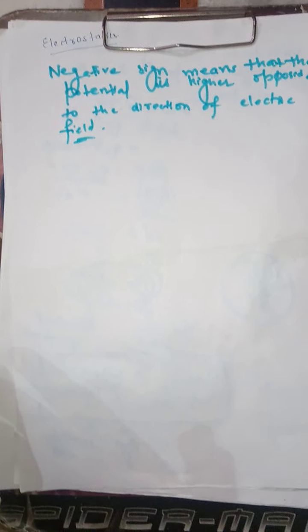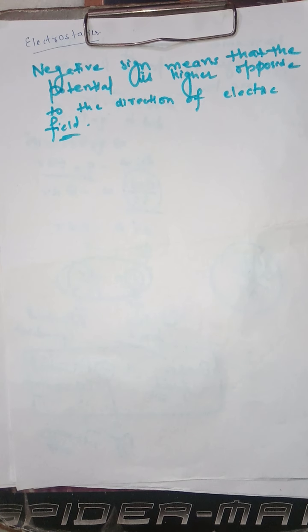So this is the physical significance of the negative sign in our equation. That is, negative sign means that the potential is higher opposite to the direction of electric field.